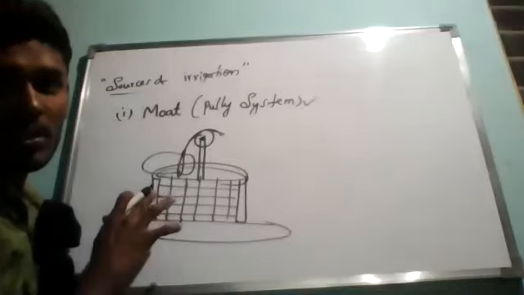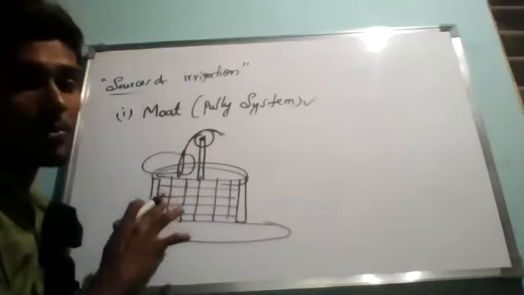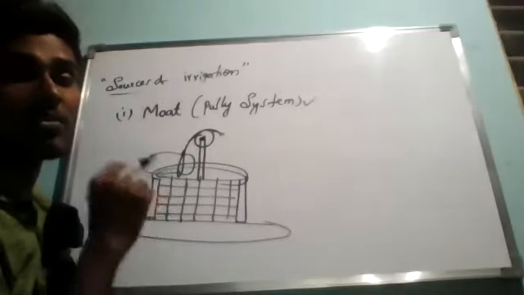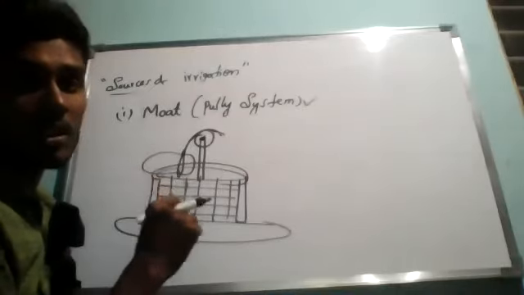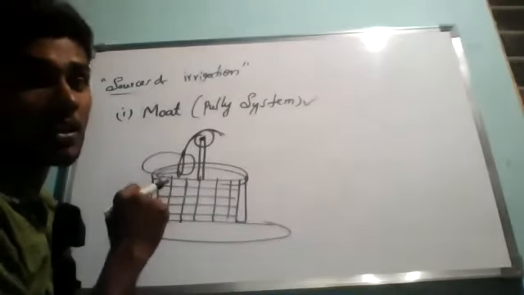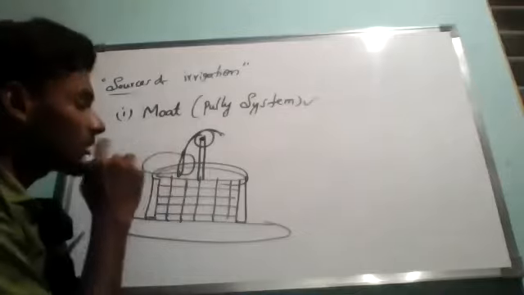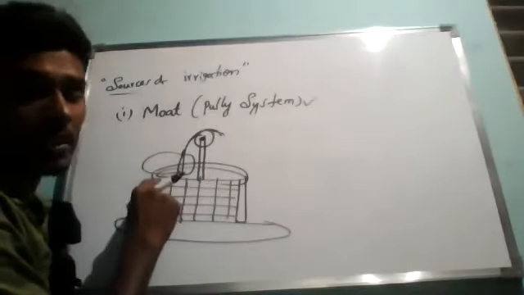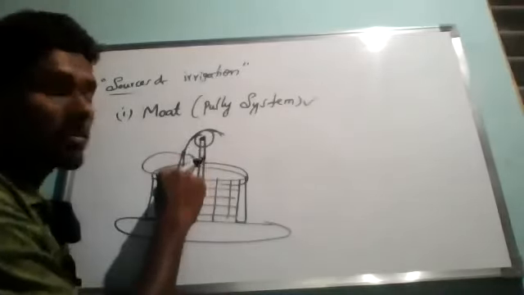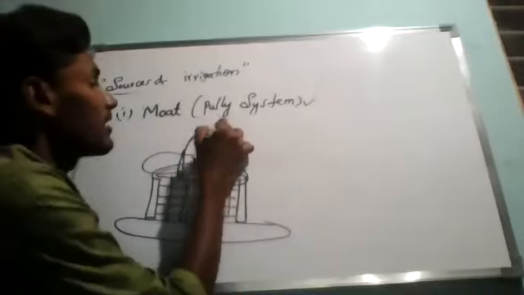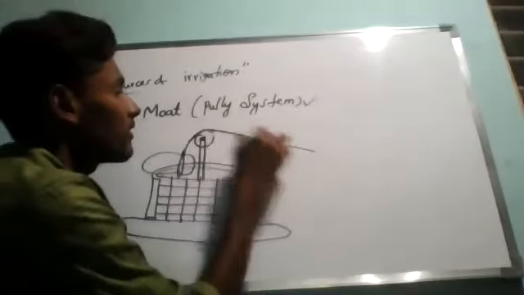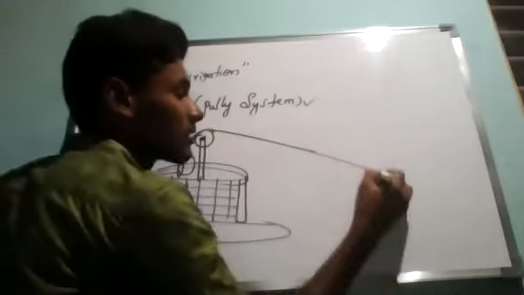Water is drawn out by using a rope tied along with a pulley fixed at one edge of the well. In this, the rope is tied to a container. This is called the container. One side of the rope we are tying to this big container, and another side we will tie to some kind of bullock.